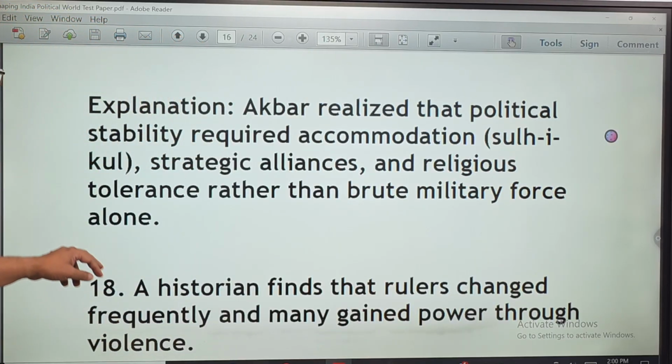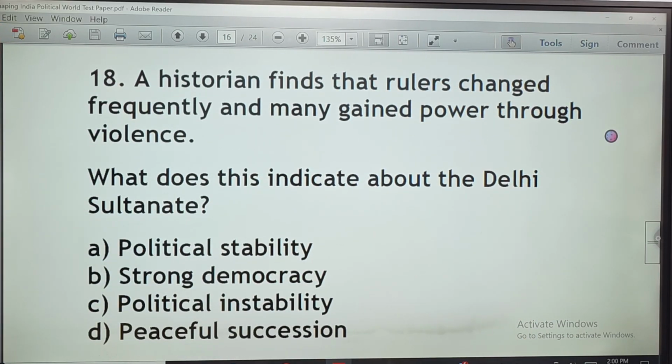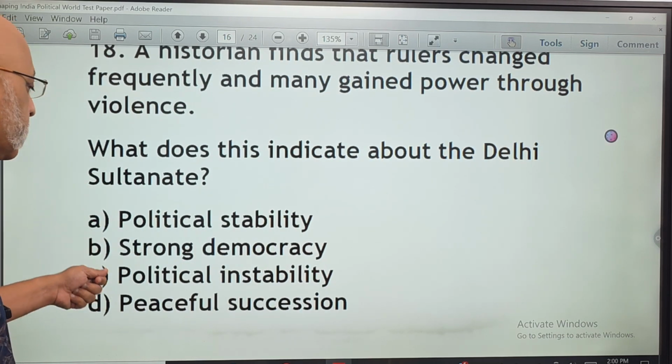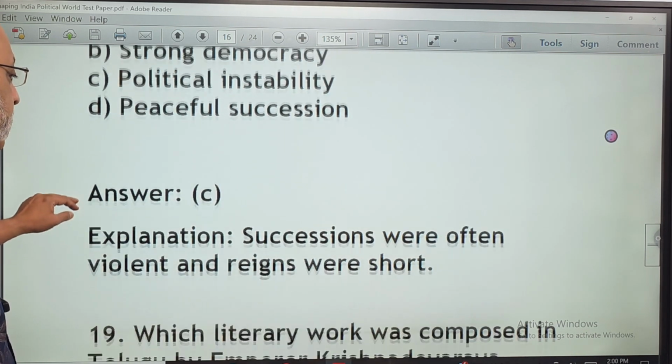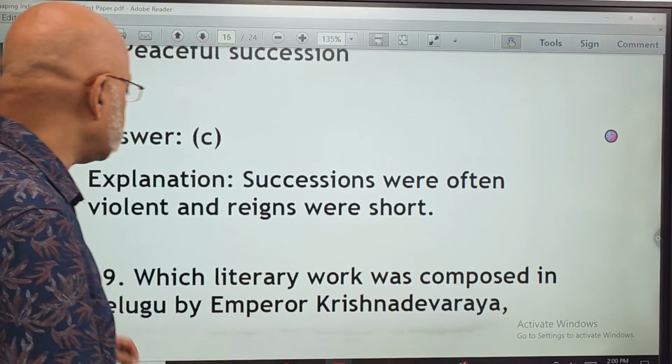other faiths and religions. A historian finds that rulers change frequently and many gain power through violence. What does this indicate about the Delhi Sultanate? Political stability, strong democracy, political instability, or peaceful succession? The correct answer is option C, political instability, which is why you had 5 dynasties within the Delhi Sultanate.